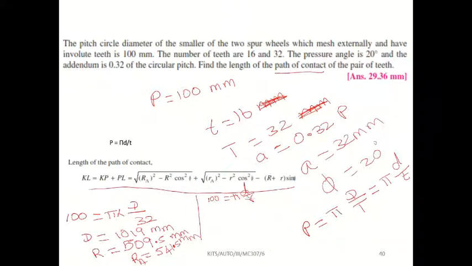Similarly, here 100 equals pi into small d divided by small t. Small t value is 16. So you will get small d as around 509 mm. And the small r value you will get is 254 mm. And the small ra value will be 286.